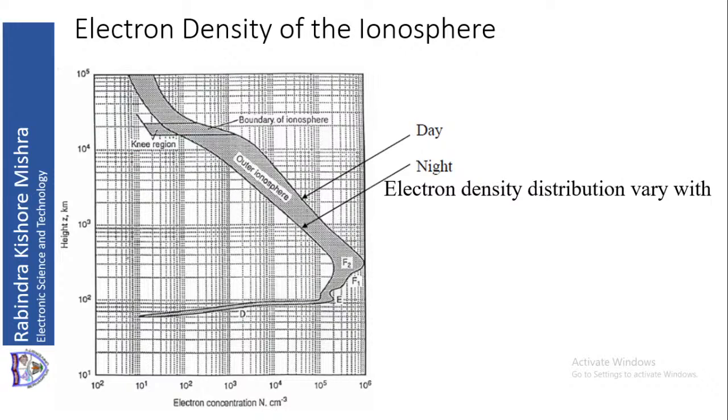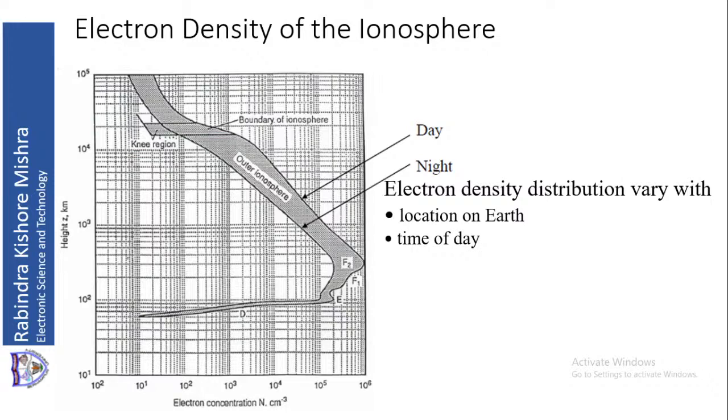Now these layers are called the ionospheric layers. What are layers? Because there are different densities, there will be different amounts of ionization. Depending on the amount of ionization, we define different layers at different heights. These layers vary with location on Earth, height, and the time of day.